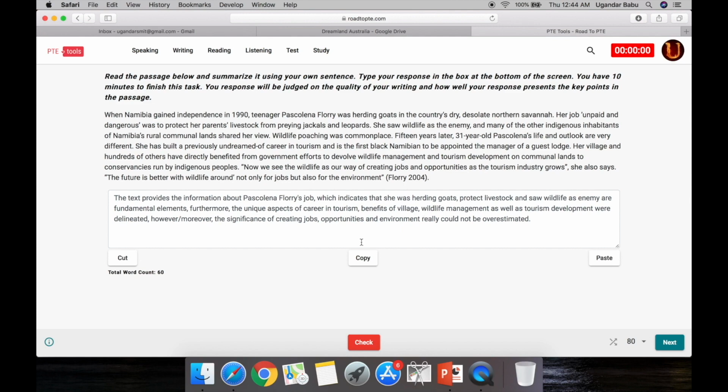Also another important point is it happened in 1990, past tense. So everything about her life should be past tense. So this should be protected livestock.